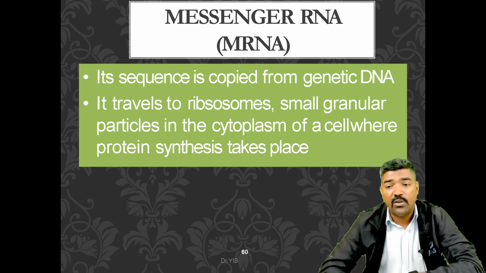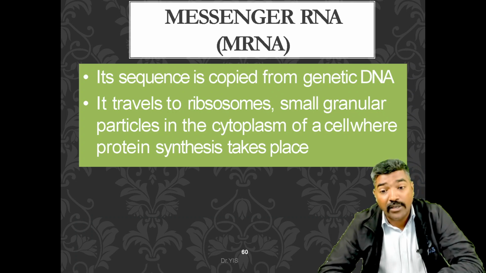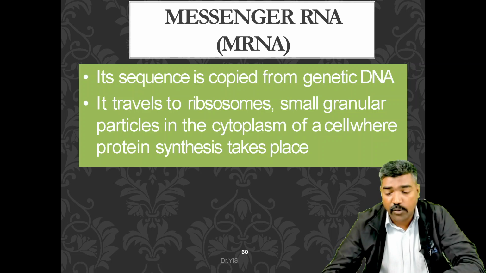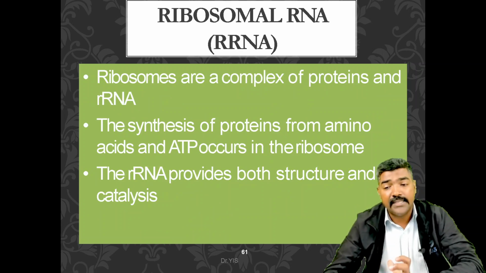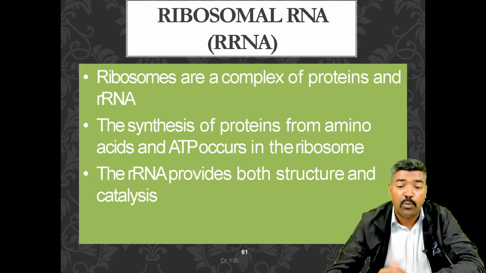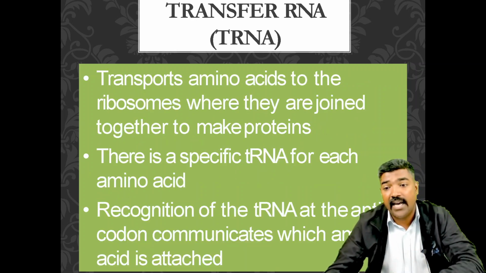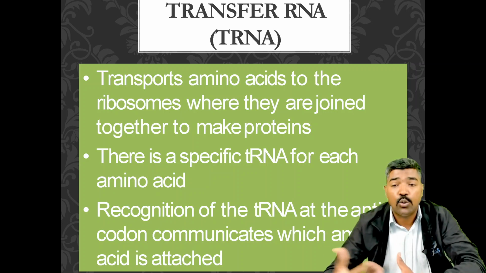These are sequences copied from the genetic DNA. It travels to the ribosomes, smaller granular particles in the cytoplasm of the cell, where protein synthesis takes place. The ribosome is a complex of proteins and RNA. The synthesis of proteins from amino acids and ATP occurs in the ribosomes. The rRNA provides both structure and catalysis. The tRNA transports the amino acids into the ribosomes where they are joined together to make proteins.